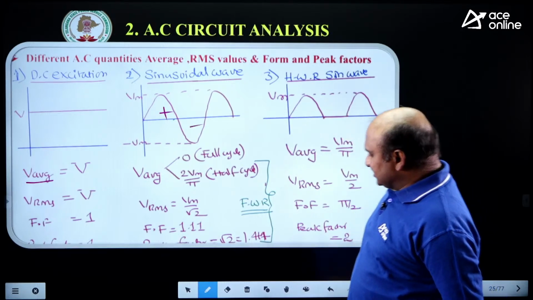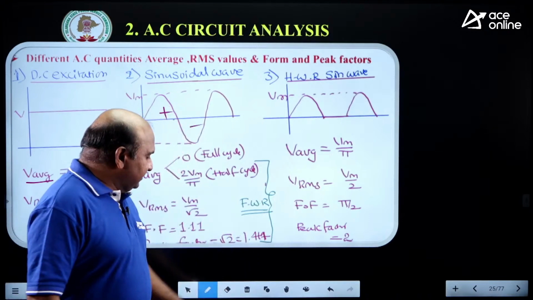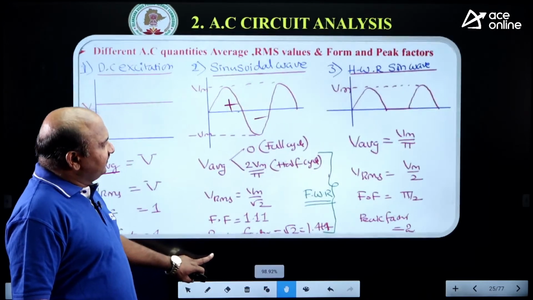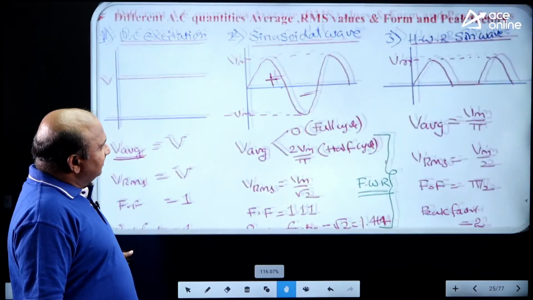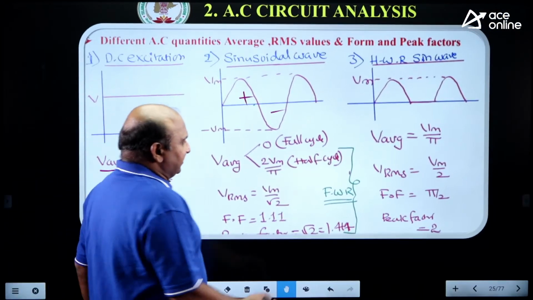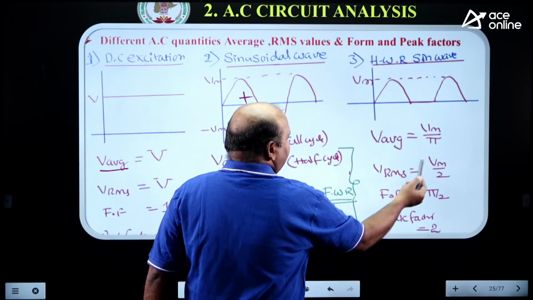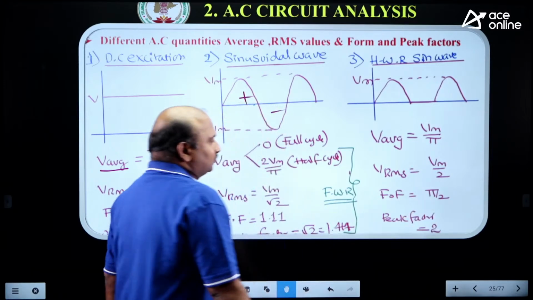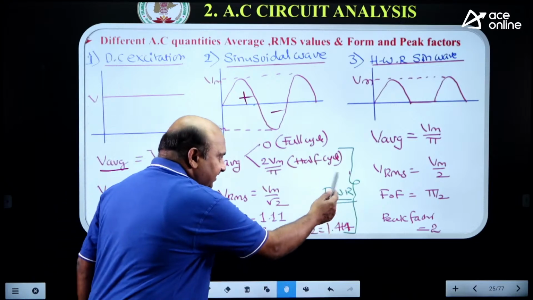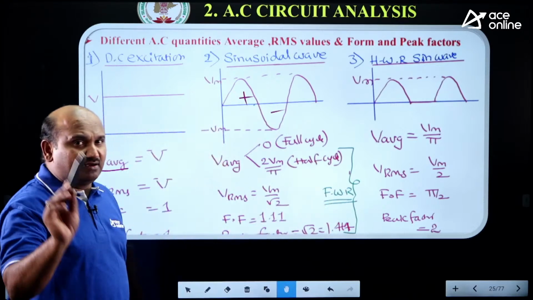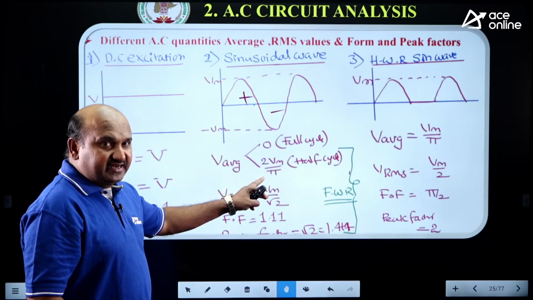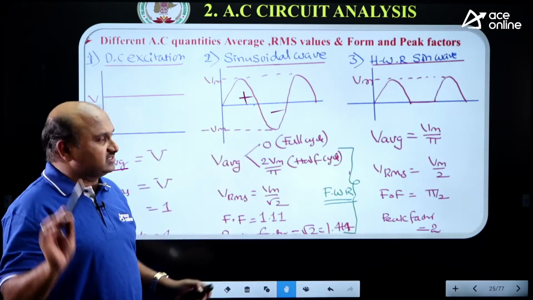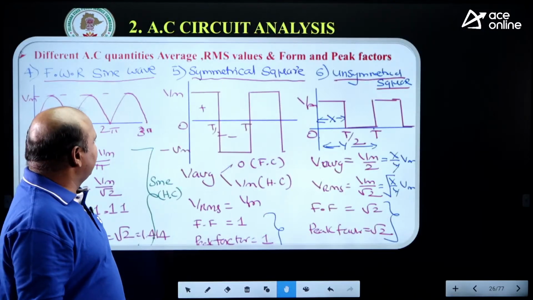Next, the half wave rectifier. For the half wave rectifier, see this: average Vm by pi, RMS Vm by 2, form factor pi by 2, and peak factor equal to 2. Now the full wave rectifier gives the same as the sinusoidal half cycle; you can also remember that. For the full wave rectifier and the sinusoidal half cycle, both are the same. Now let me take this for the full wave rectifier.